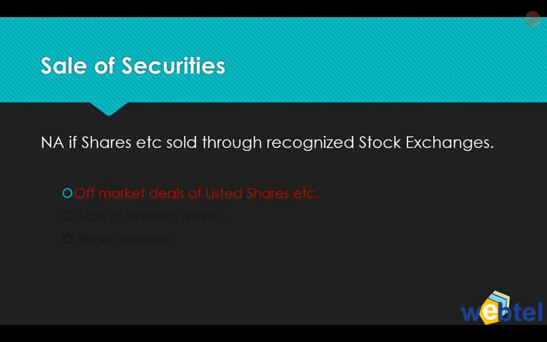But in the case of off-market deals of listed shares etc., TCS shall be applicable. Similarly, on sale of unlisted shares, because that will not take place on a recognized stock exchange, even there TCS shall be applicable. Also TCS shall be applicable in case of sales, whether to an investor or as a business. No distinction is to be made in these cases.